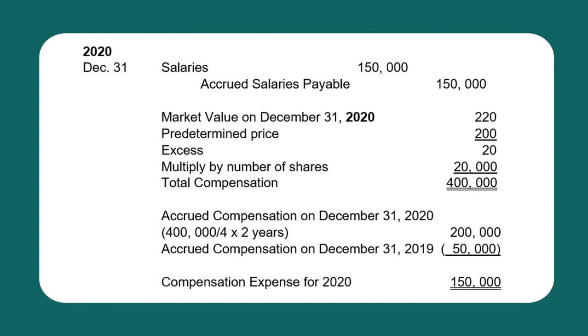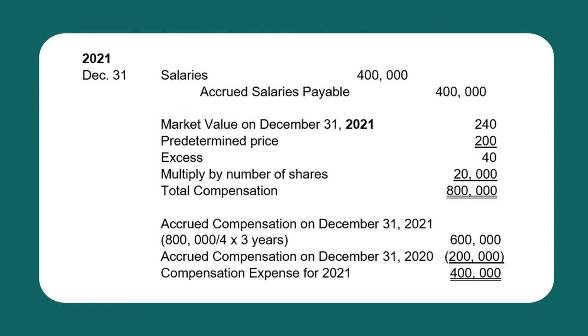Now, since we are on the second year of the vesting period, the accrued compensation as of the second year is 200,000. But previously, in the year 2019, we have recognized 50,000. Thus, the compensation expense for the 2020 current year alone is 150,000. To record, debit salaries expense 150,000 and credit accrued salaries payable